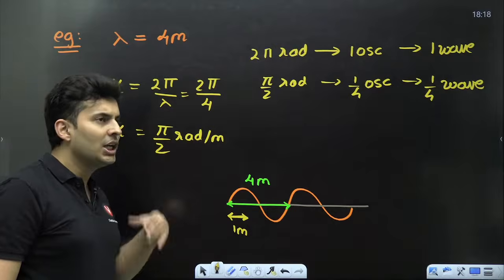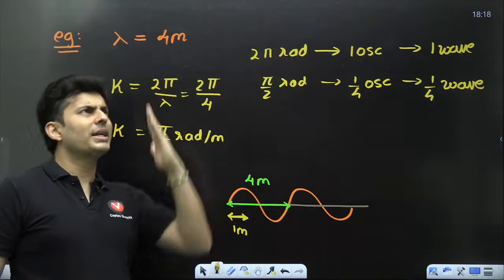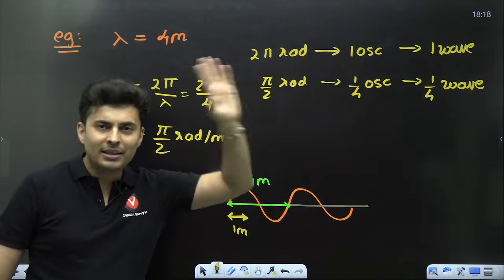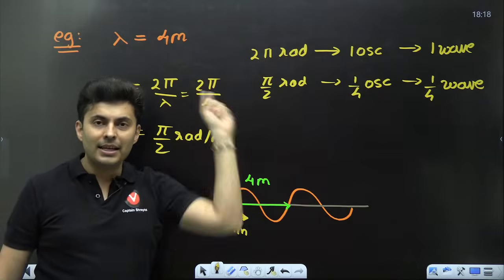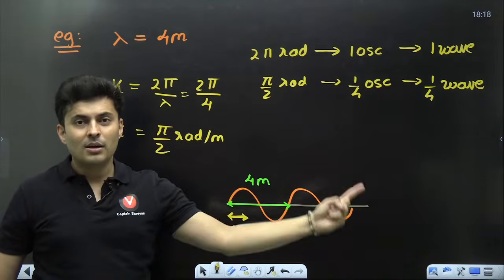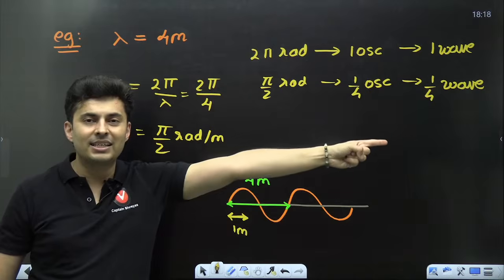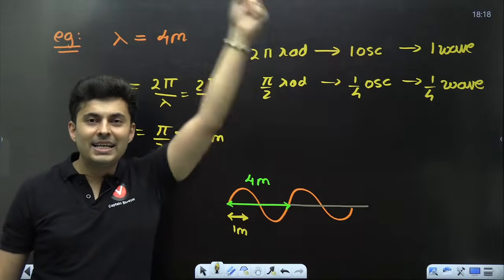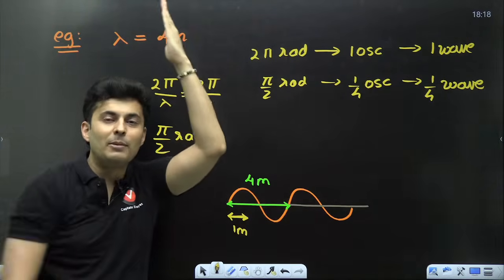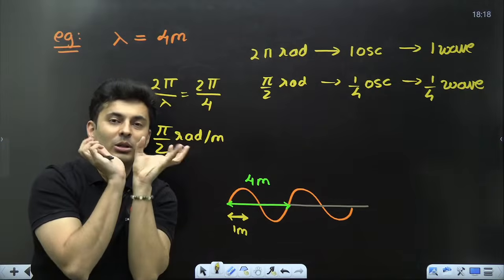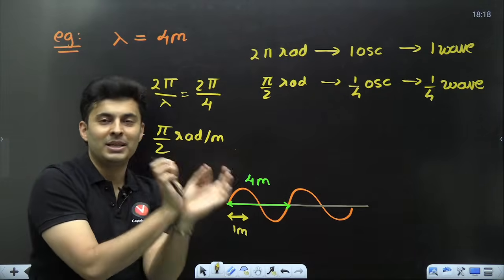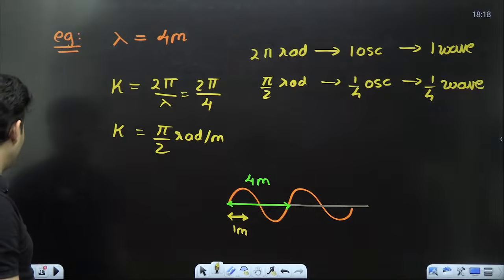So don't think, sir, pi by 2 means 90 degrees, so what is going in 90 degrees? No, no, no. Nothing is going in 90 degrees. It's telling you one oscillation, one wave is 360 degrees. So 90 degrees is 1/4 of the complete wave. So 1/4 of a wave is there per meter. That is the meaning of it.